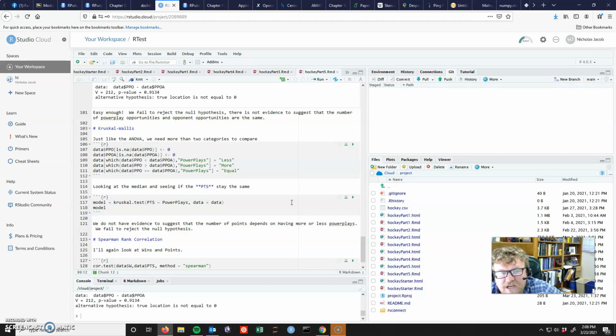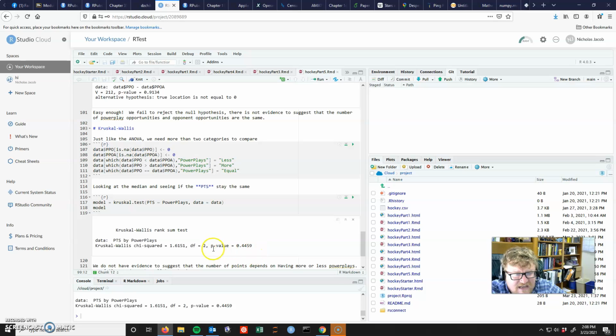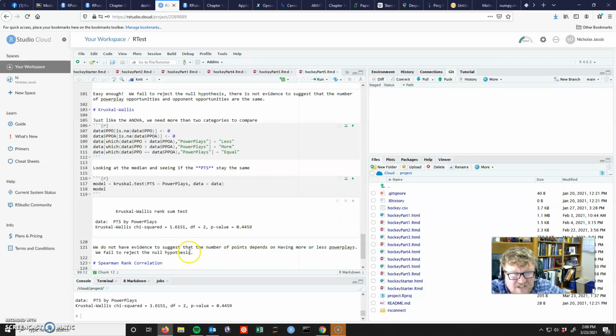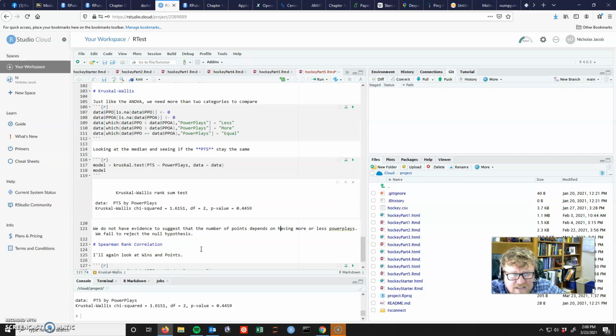So in ANOVA you need more than two categories. I've divided my power plays into less, more, and equal. You might have something in your data that has more than two categories already. Remember, my data didn't have categorical data. So I do the same thing, and I ask it just to look at comparing points to power plays that now has less, more, and equal. Pretty straightforward. Once you get this set up, I get a high p-value here, so I don't have evidence to suggest that the number of points has more or less power plays, so I fail to reject my null hypothesis.